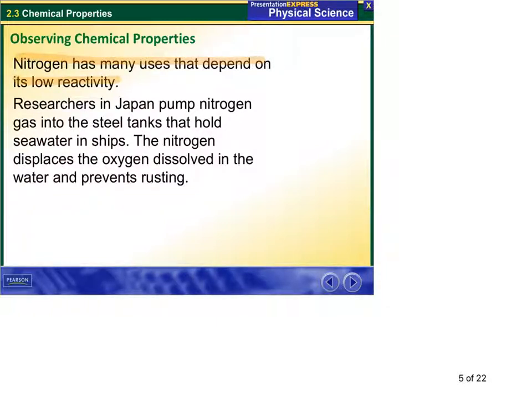In Japan, researchers have been putting nitrogen into steel tanks that hold seawater in ships. Nitrogen displaces the oxygen dissolved in water and prevents rusting.